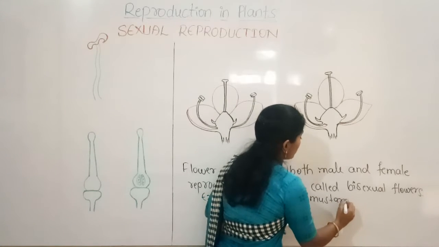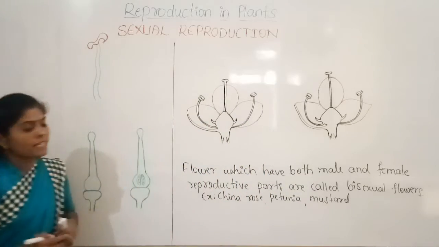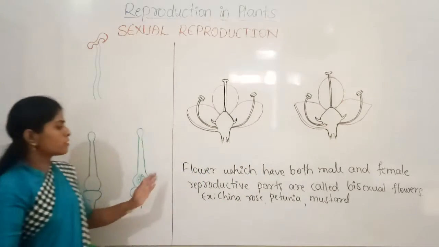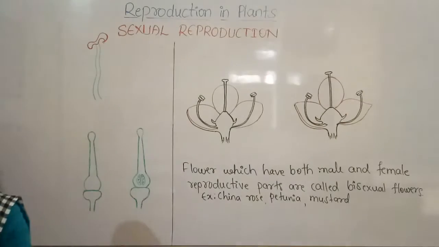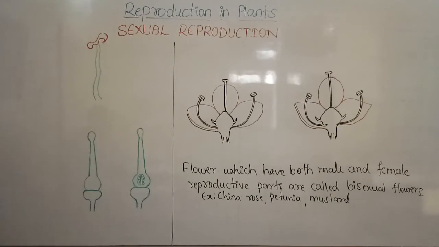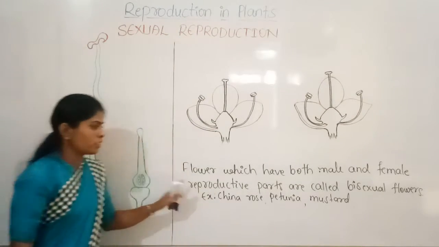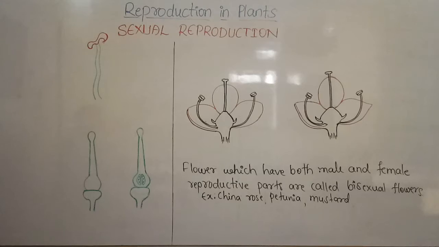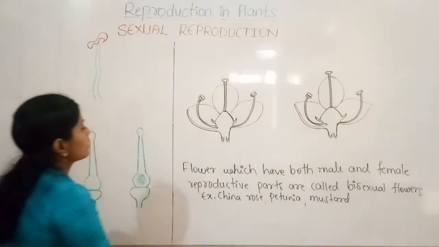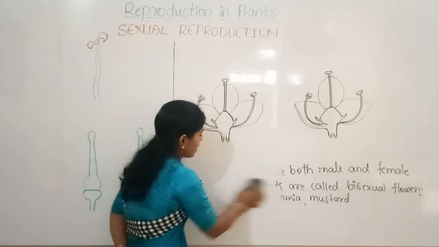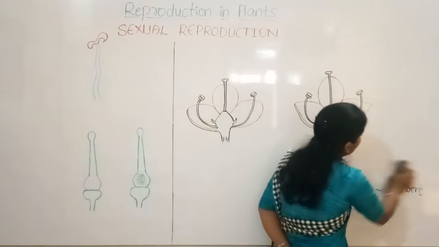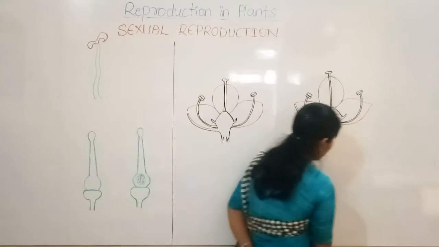So these are some of the examples for bisexual flowers. Just take the definitions of this. Later you can draw the diagrams also. So the flowers which have both male and female reproductive parts are called bisexual flowers. Example we can give: China rose or hibiscus, petunia and mustard.